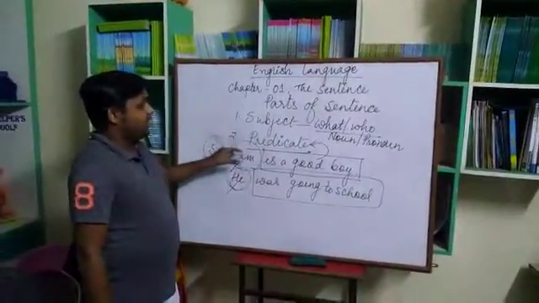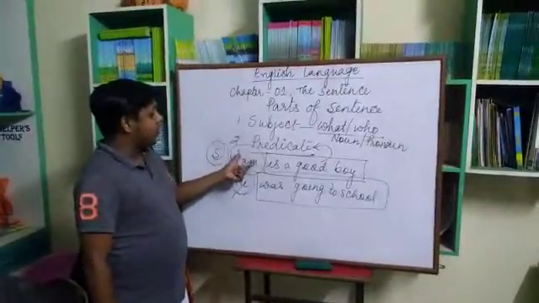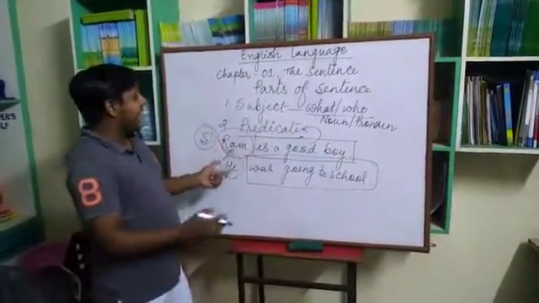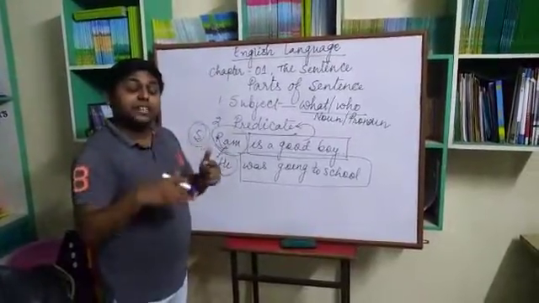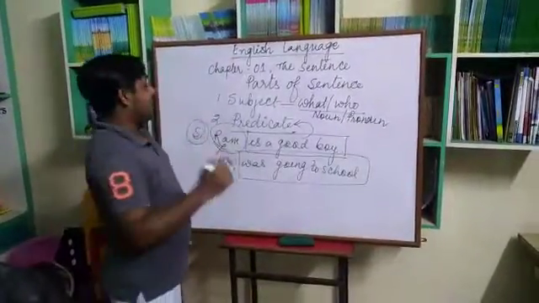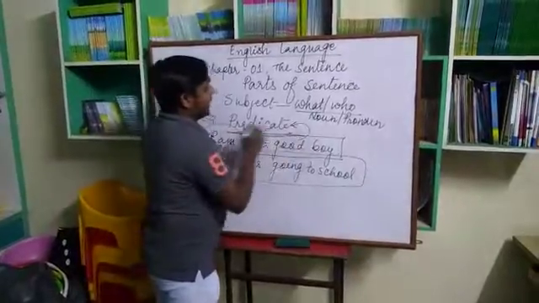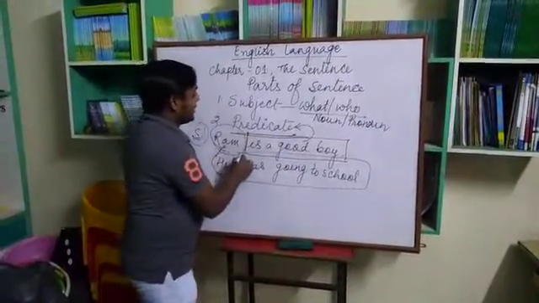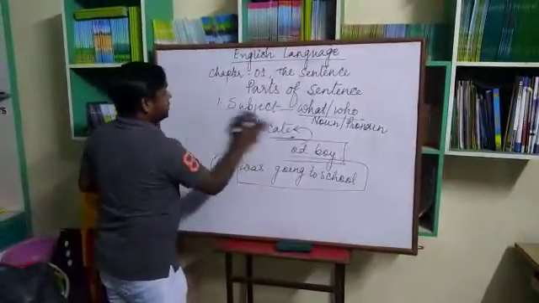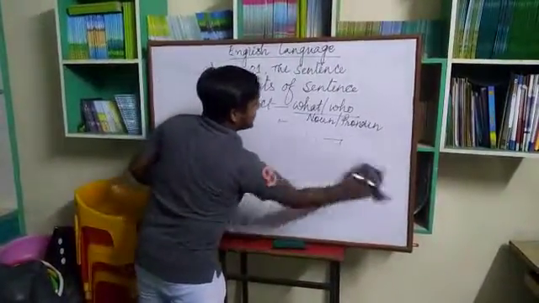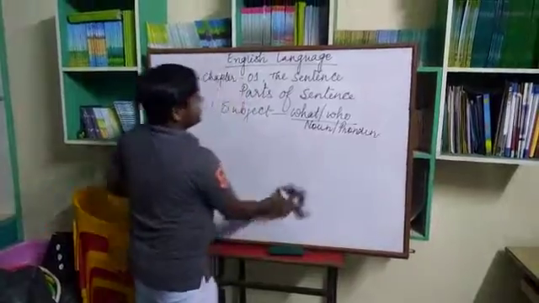Subject is the thing about whom we talk in the sentence and whatever we say about the subject, हम लोग सब्जेक्ट के बारे में जो भी चीजें बताते हैं, that is called the predicate. ठीक है, and predicate basically starts from verbs. ठीक है, predicate verb से start होते हैं and subjects are nouns or pronouns.